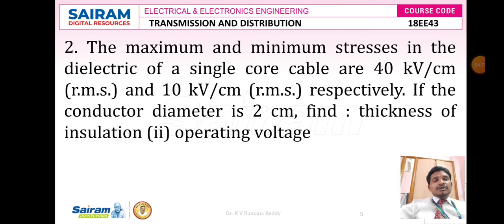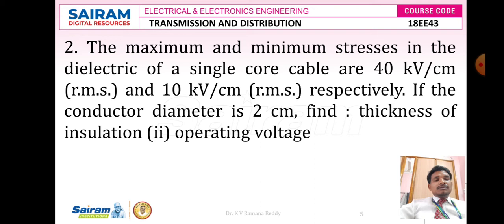Now we are going to discuss one more problem, that is problem number 2. The maximum and minimum stresses in the dielectric of a single core cable are 40 kilovolts per centimeter, that is RMS value, and 10 kilovolts per centimeter, also RMS value, respectively. If the conductor diameter is 2 centimeters, find the thickness of insulation and the operating voltage.